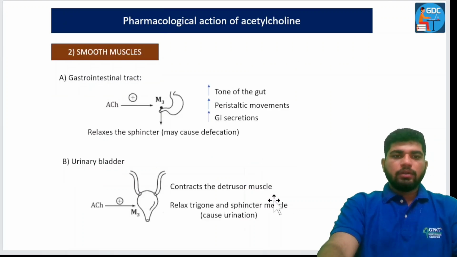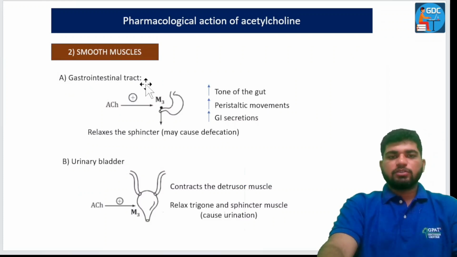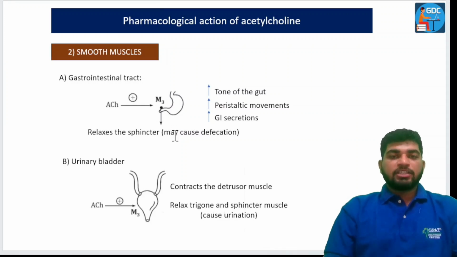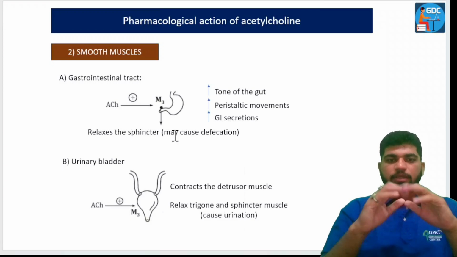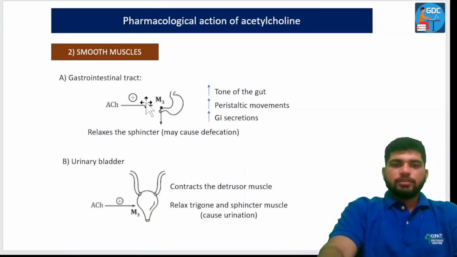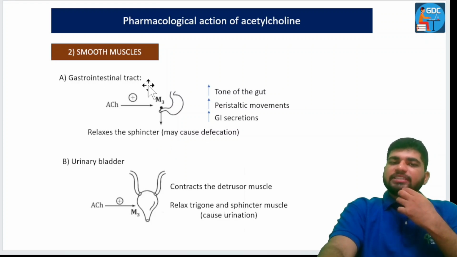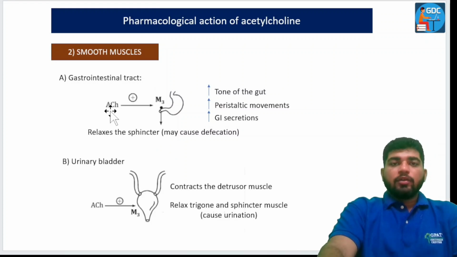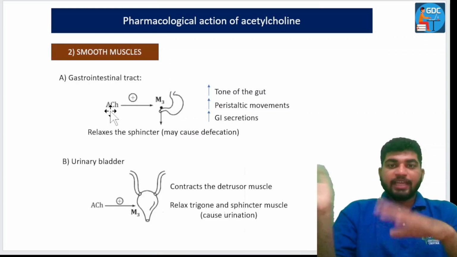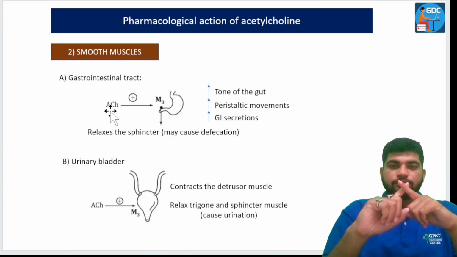Okay. Now let's move towards the smooth muscles. In smooth muscles, we have the gastrointestinal tract. M3 receptors are responsible for defecation in the GIT.